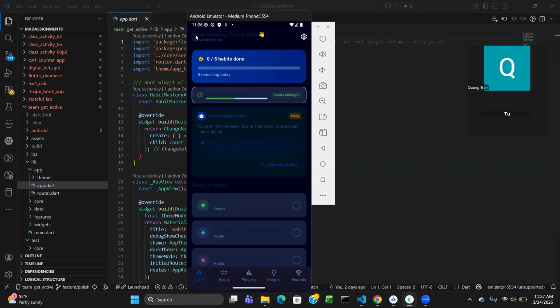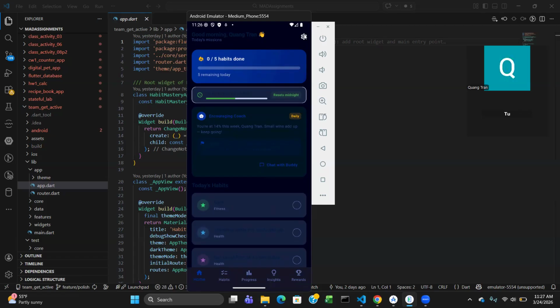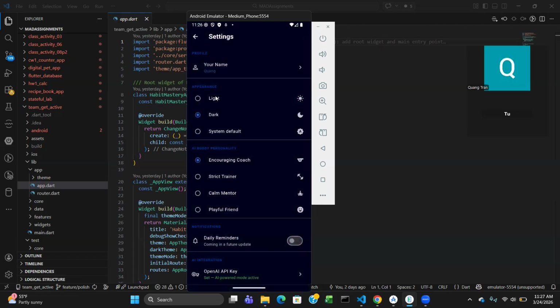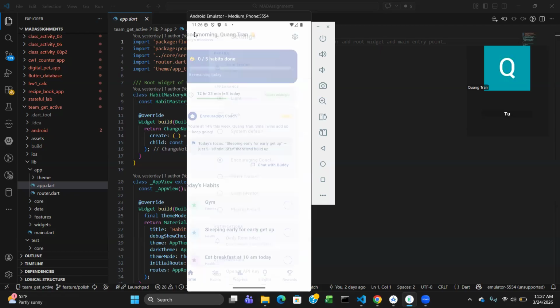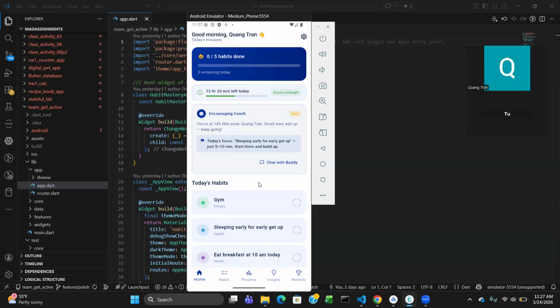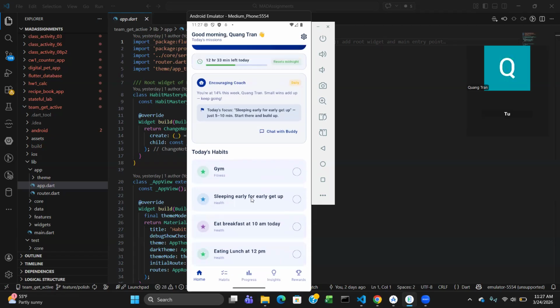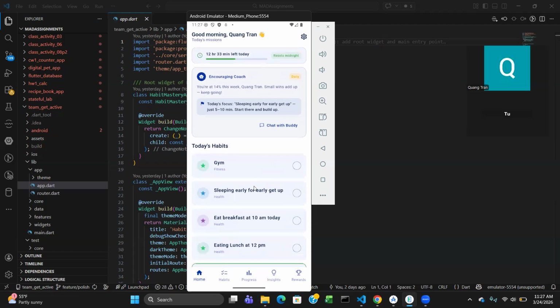Okay. So once we go back to the user dashboard, here you'd see the time. Might be a little harder for me to see. Let me just change it back. We do have an active timer. Whenever it's close to midnight, which is a new day. So right now it's 12 hours and 33 minutes left of today. And for this mode, I chose encouraging coach.